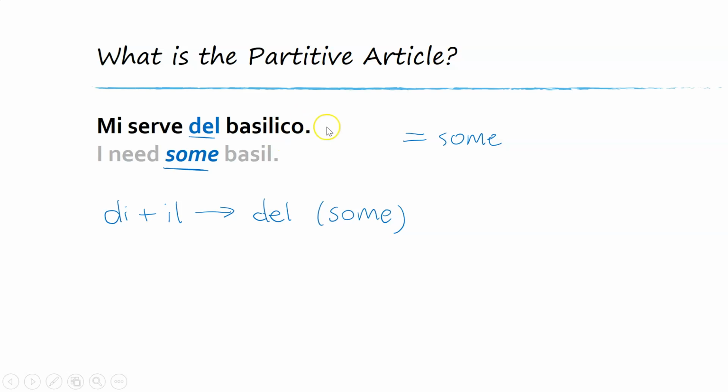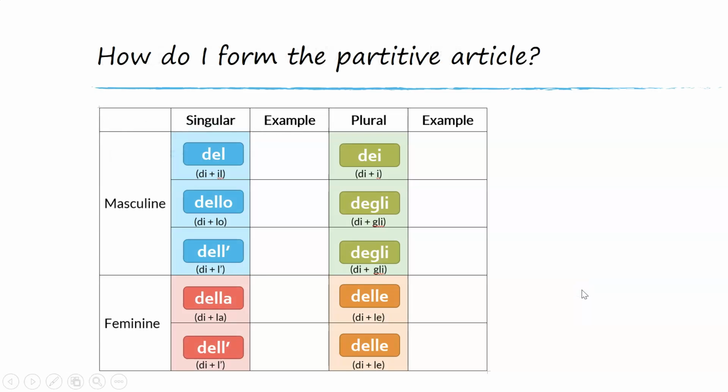All right, let's look at how this looks with the other words for some. So here we go. Here are all the different words for some. So you can see that if we have di plus il, it's del. So just like we saw before, del basilico.